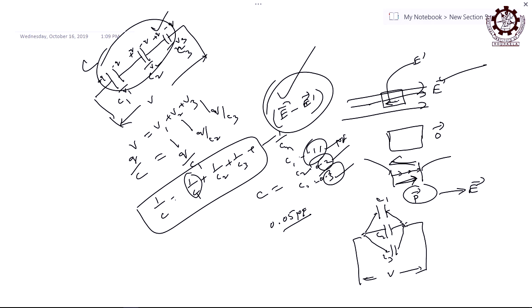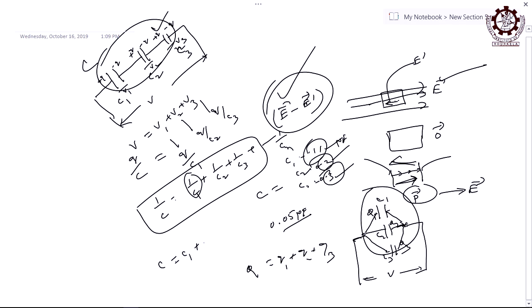So, then what will happen here? Effective capacity, how to get it, find out. If you take this is the capacity C1, then it will store Q1 charge depending on the same potential, right, because capacity is that which controls the charge in it. So, if it is C2, this will be Q2, this is Q3, right, but the net charge applied across the combination is Q, then Q must be equal to Q1 plus Q2 plus Q3. With this principle, you will get C equal to C1 plus C2 plus C3, right,